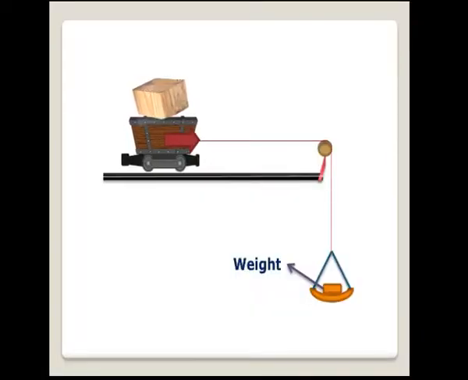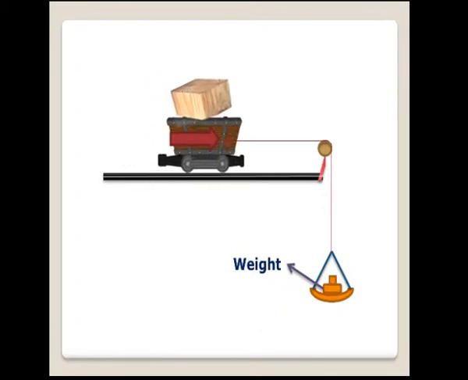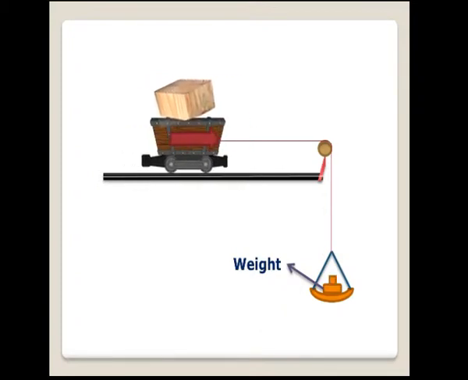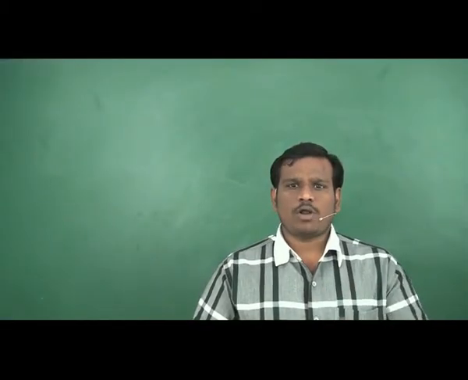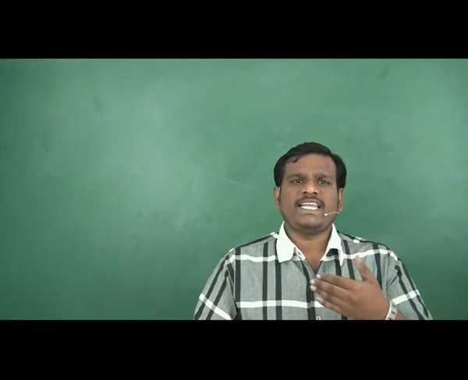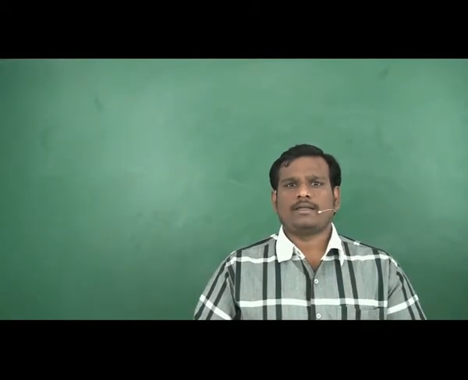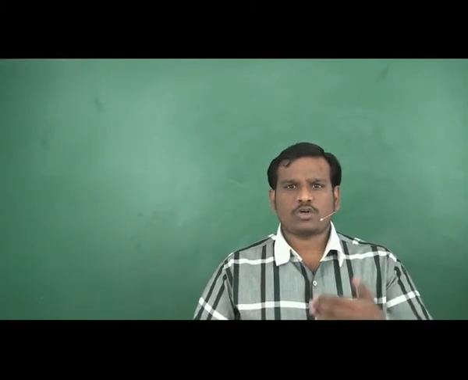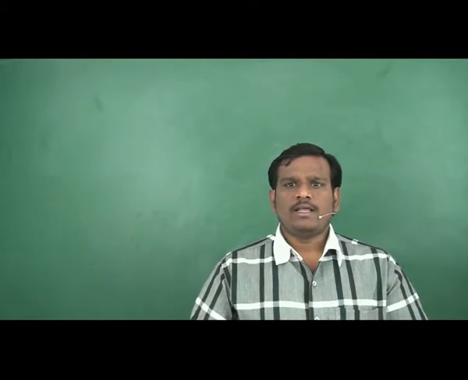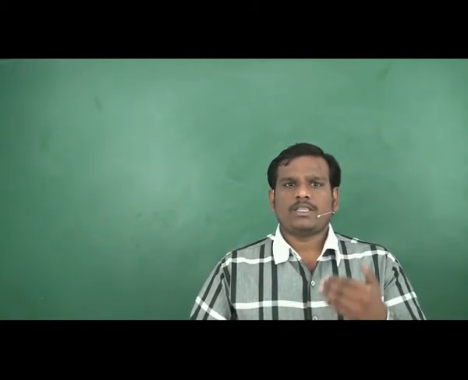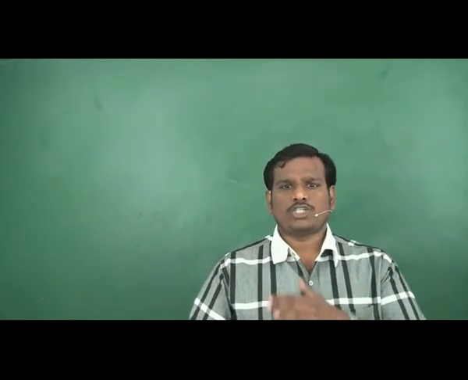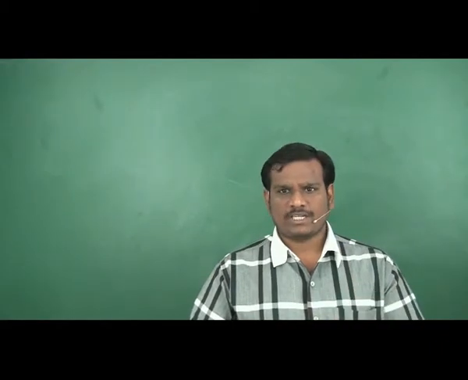Now keep on increasing the weight on the hanger. Observe the motion of both trolley and block. We can increase the trolley's acceleration by increasing the weight on the hanger. If we increase the trolley's acceleration by adding weights, the block comes into motion in the reverse direction.